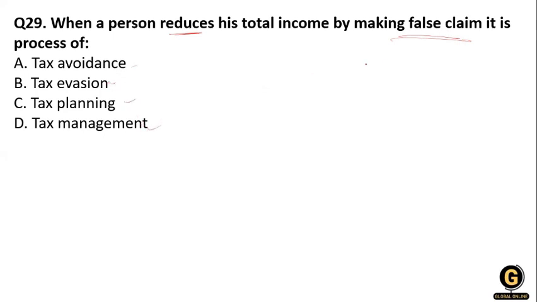That means they show their expenditure higher or their income lower, or anything with a false statement. If they are making a false claim, there is tax evasion. Tax evasion is an illegal activity in which a person avoids paying true tax liability. Clear?